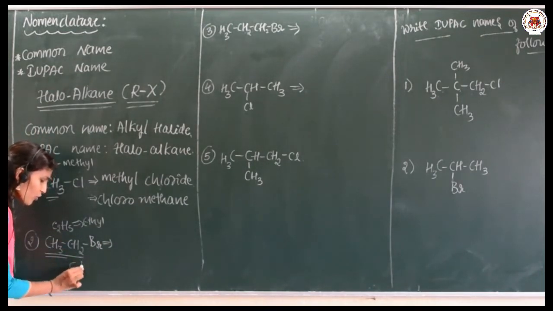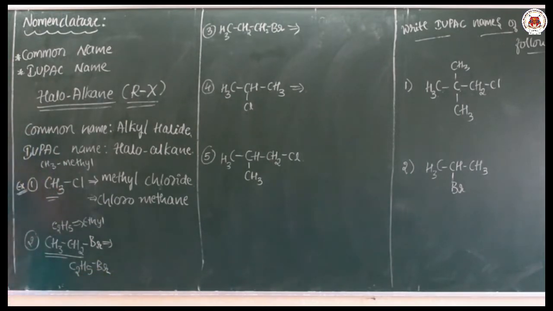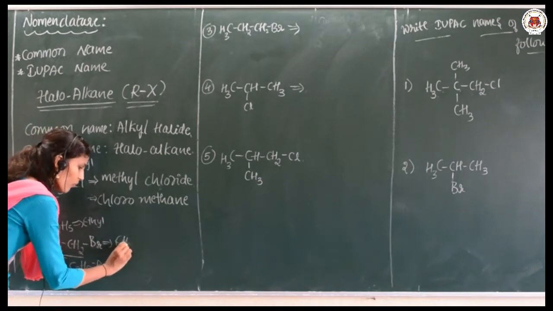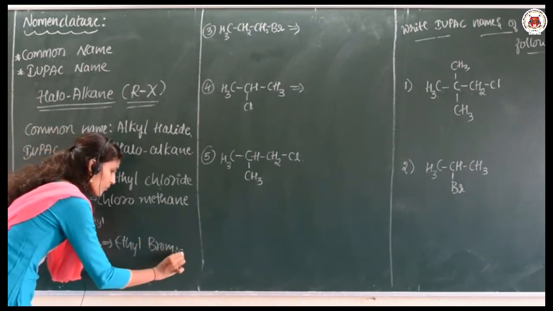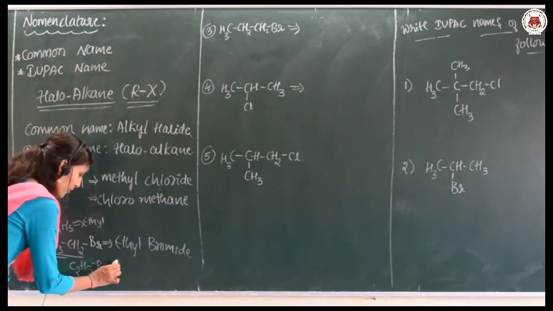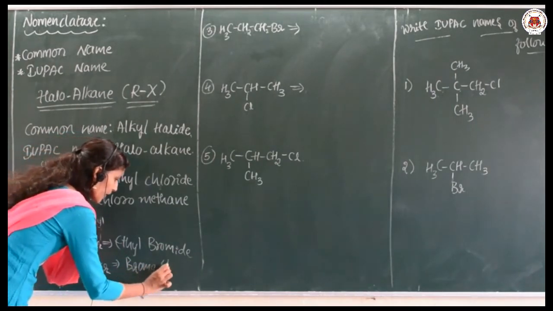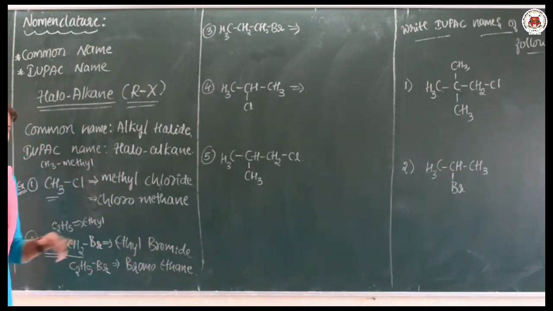Sometimes this compound is also given in this way, C2H5Br. So the common name uses the alkyl term ethyl: ethyl bromide. While the IUPAC name, I hope you are already guessing, is bromoethane, like haloalkane. So these are the two examples.